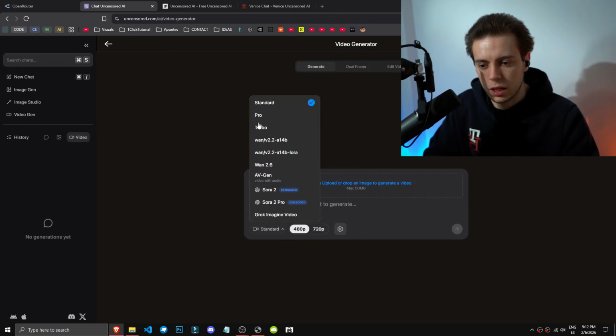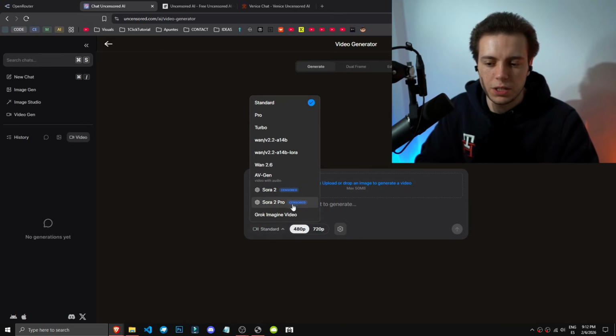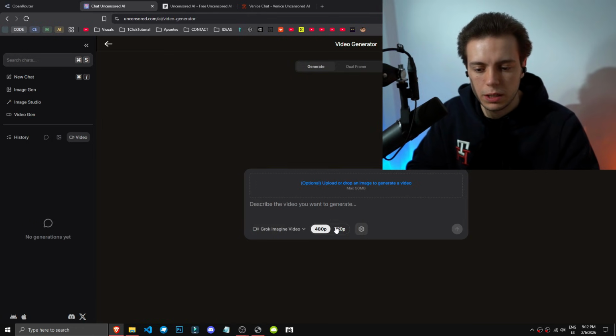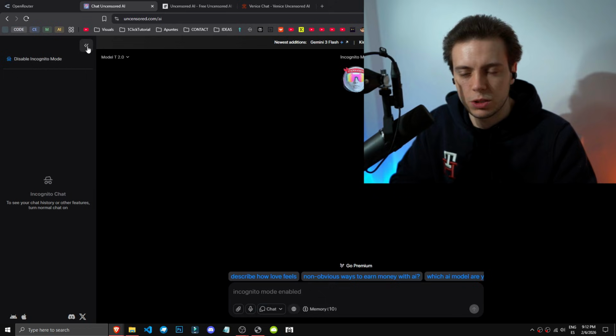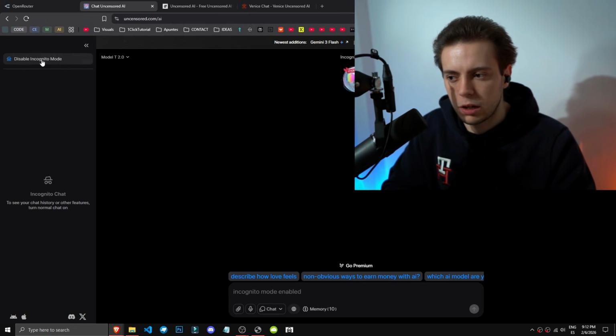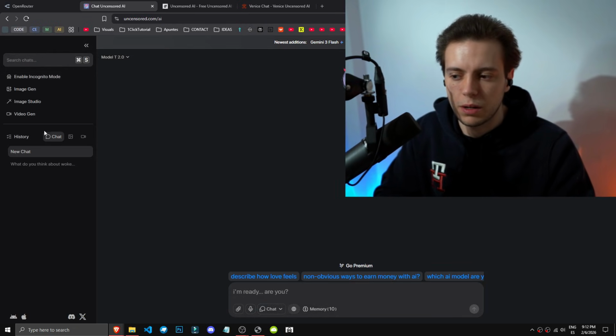Then we have video generation with various models: Standard, Pro, Turbo, 1, UpGen, Sora 2, Sora 2 Pro, and Grok Imagine. Well, more of the same, not much configuration available, but it's there for us to use. We also have incognito mode, right? You can enable it here with Enable Incognito Mode.